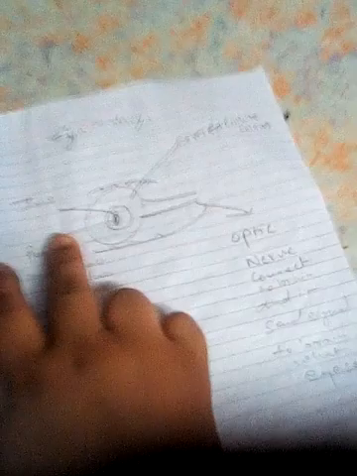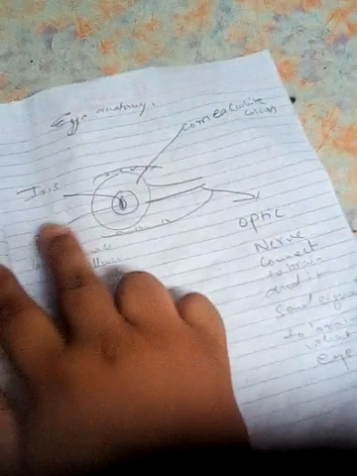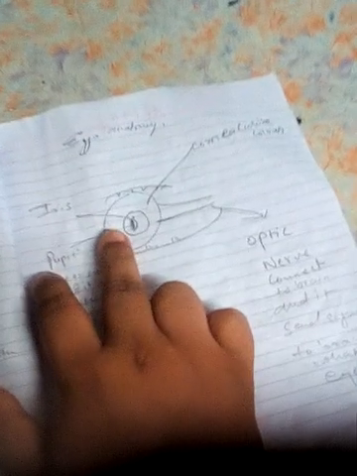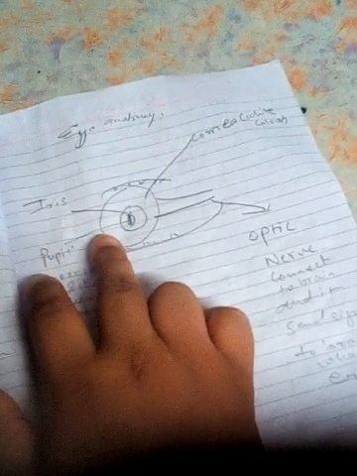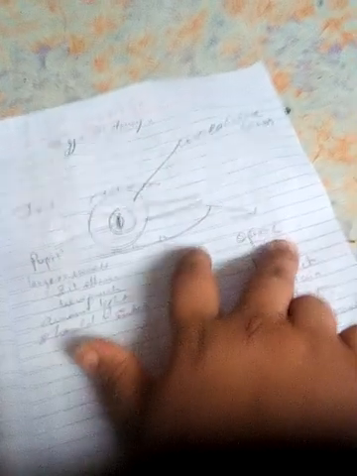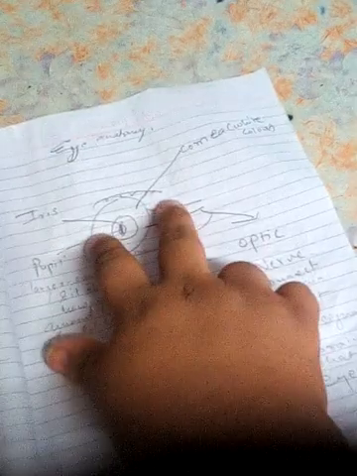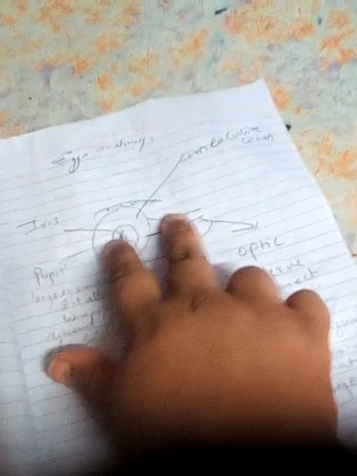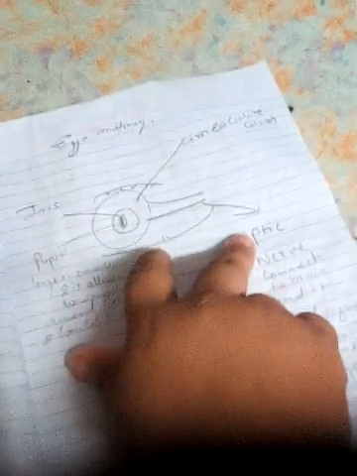This nerve is called the optic nerve. Its purpose is that when the light ray enters the eye, whatever the eye sees, the signals are sent to the optic nerve.